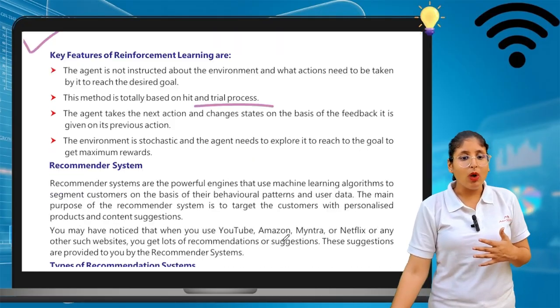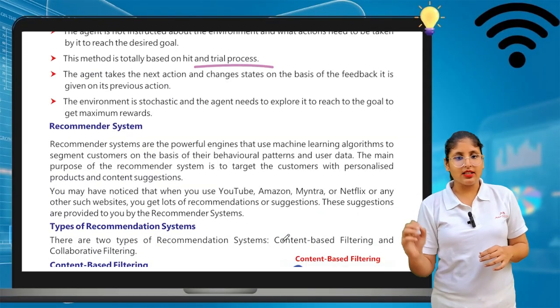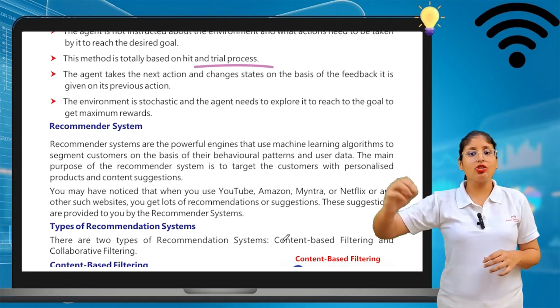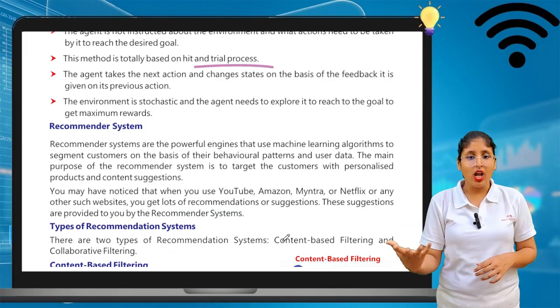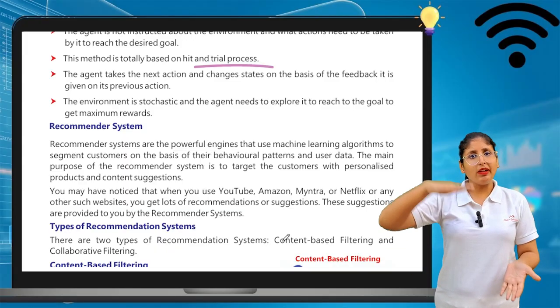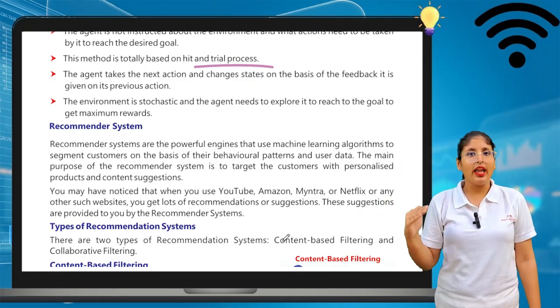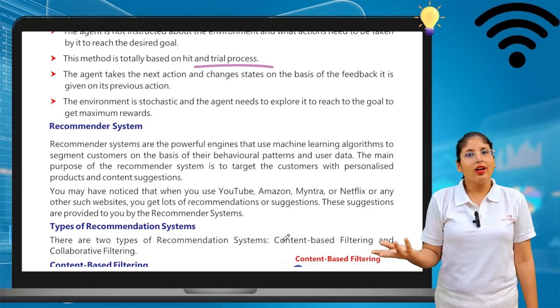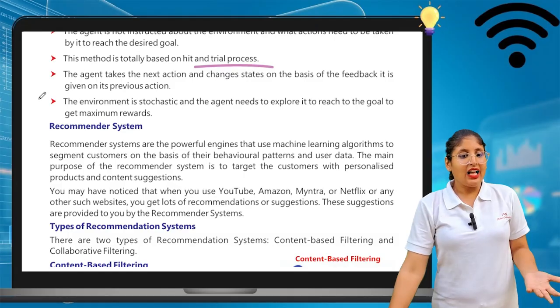And the fourth, the environment is stochastic, and the agent needs to explore it to reach the goal of getting maximum reward. So the work of the agent is to go for the maximum reward. Everyone wants the maximum reward, so the agent also wants the maximum reward. So that much is clear.